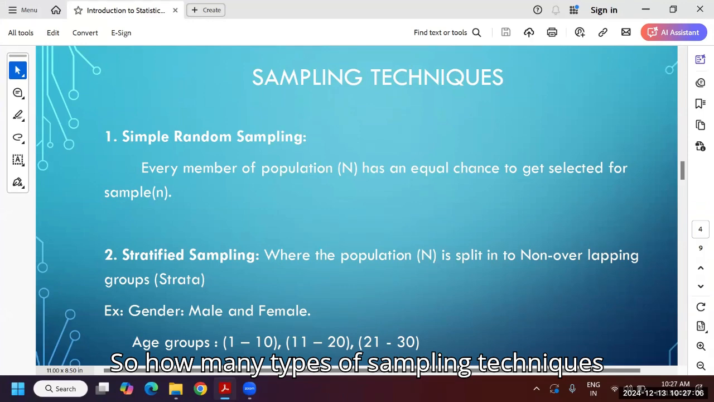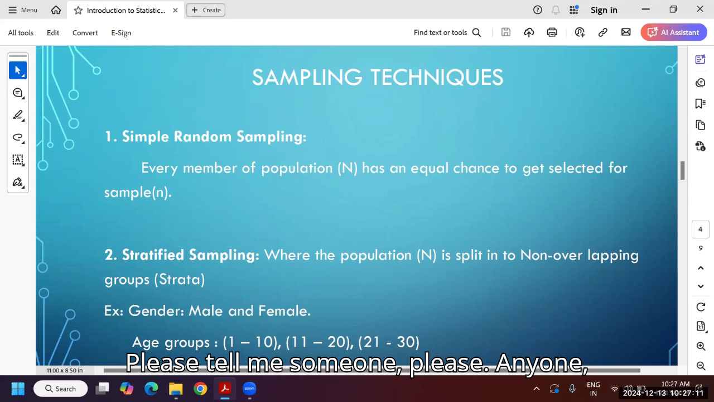So, how many types of sampling techniques did we discuss yesterday? Please tell me, someone, anyone, everyone. Because this is very important. In future, what happens is we will forget it, but in an interview, such types of questions can be asked.